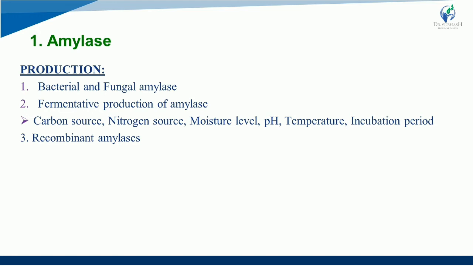The first step is what? Selection of the gene. Selection of amylase gene, right? That gene will be inserted into appropriate vector system. That whole system will be transformed into bacterial system to produce a high amount of recombinant protein, and that way you can produce amylase. So this is also again nothing but a type of genetic engineering, right?